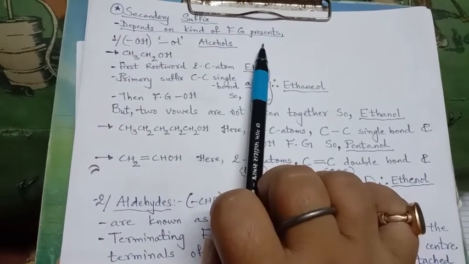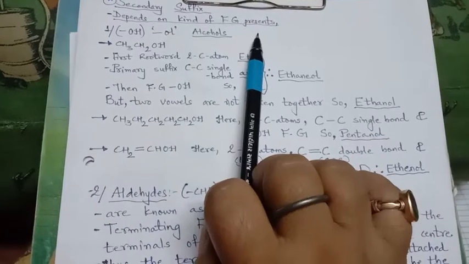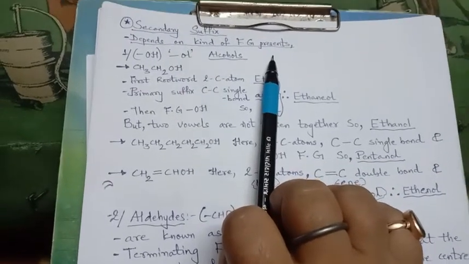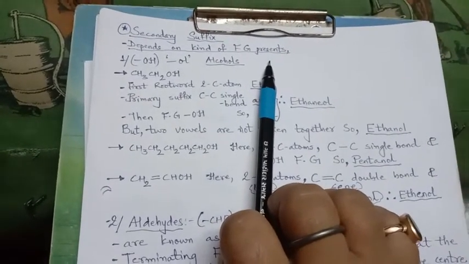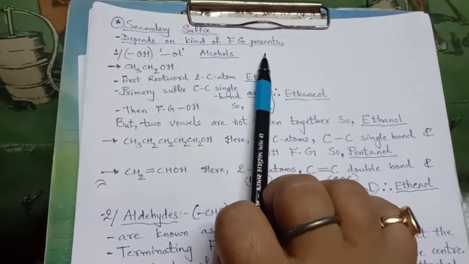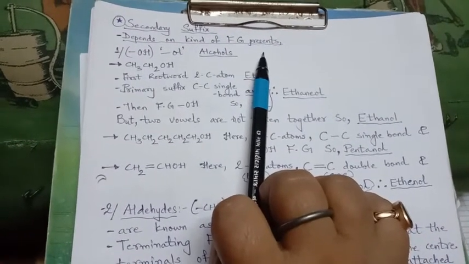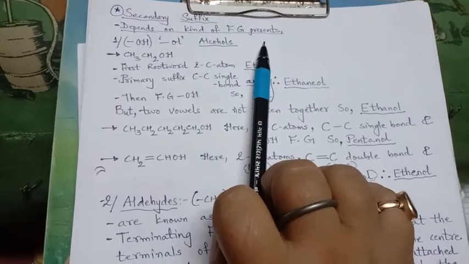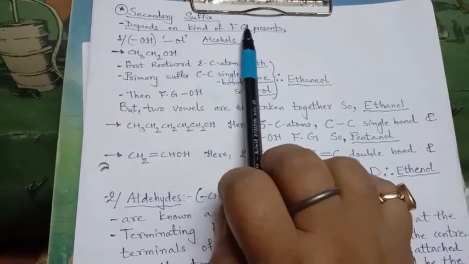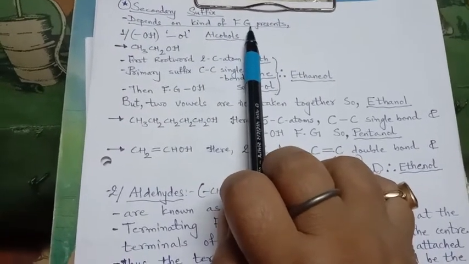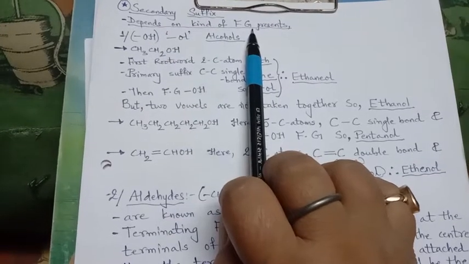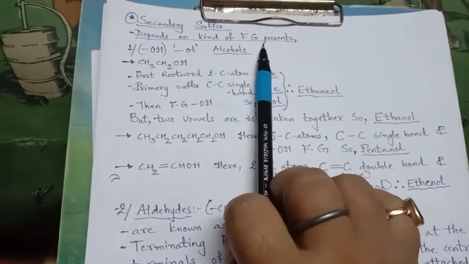So first we will consider the root word with the help of the carbon numbers, then the primary suffix with the help of the bonds between the carbons, single, double, triple, and now the secondary suffix, which is based on the main functional group, because a substituent functional group will be taken as a prefix.